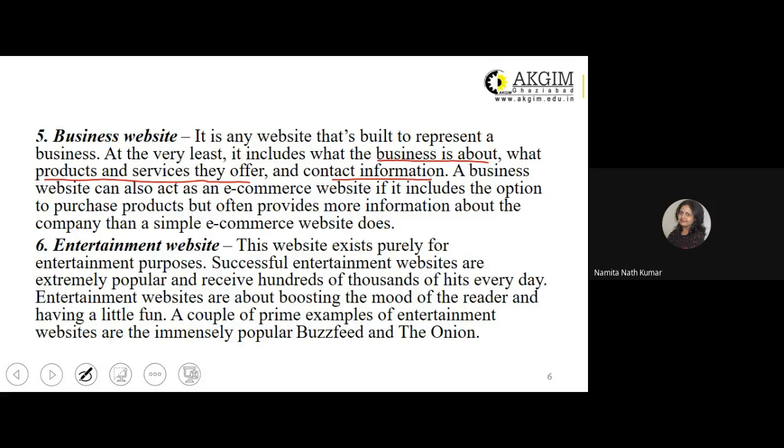Any other examples, students, which you can think of, which can be categorized as a part of entertainment website? Yes, students? Entertainment website. Any other example?